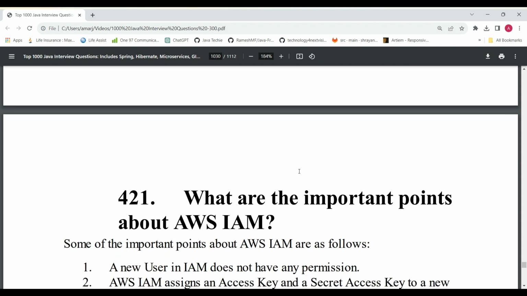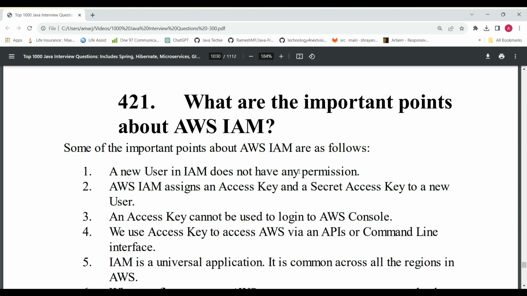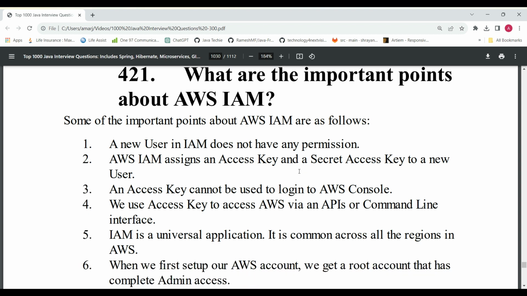And the next question is, what are the important points about AWS IAM? These are some important points which are used for AWS IAM.